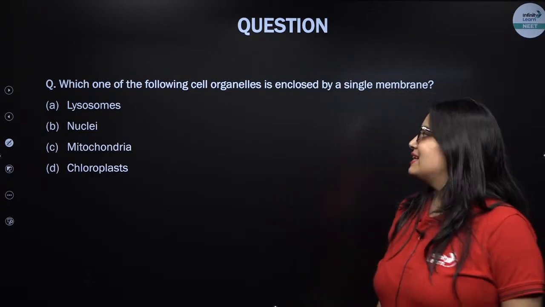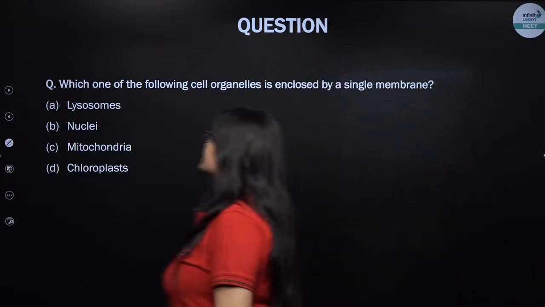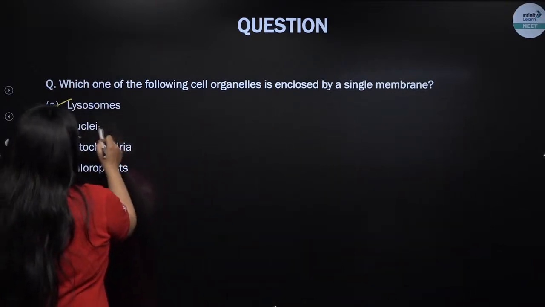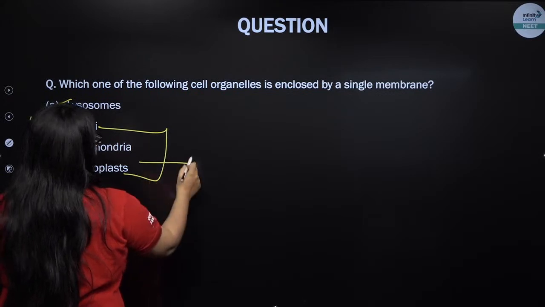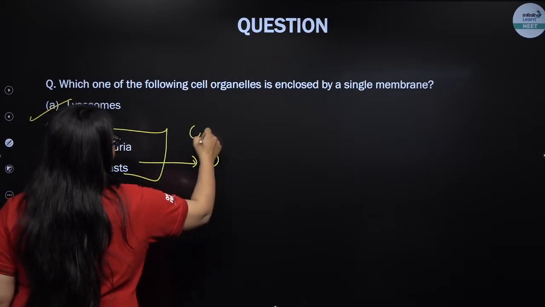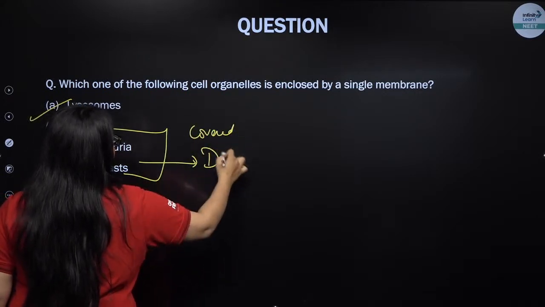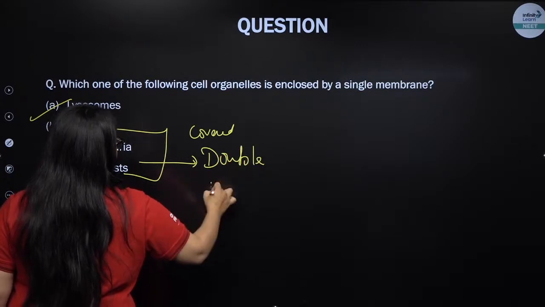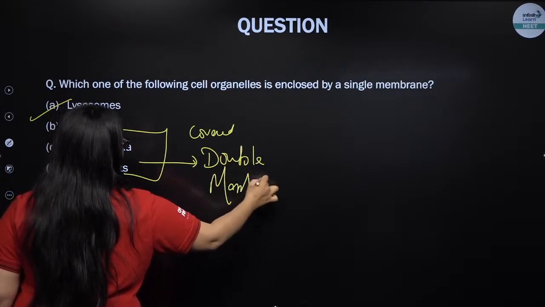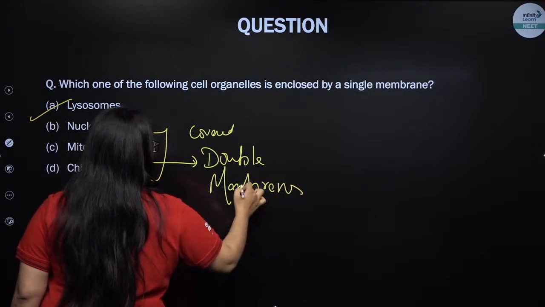Yes, Princey, that's absolutely right. Lysosomes are covered by a single membrane. Nucleus, mitochondria, chloroplast, all are covered by double membranes. Very important, remember this.